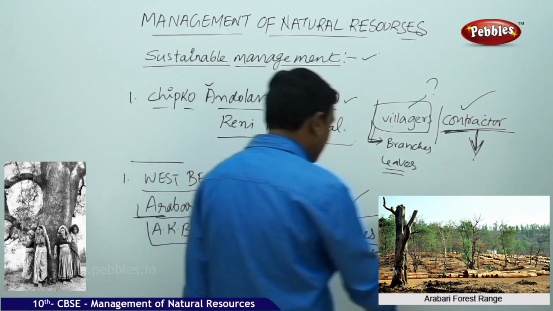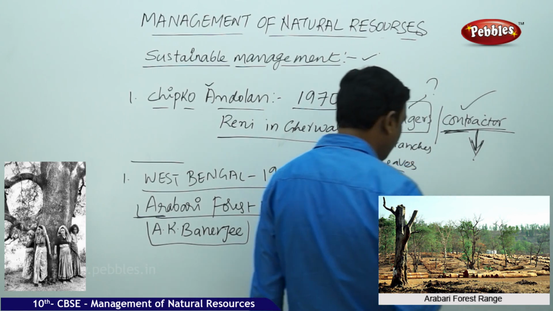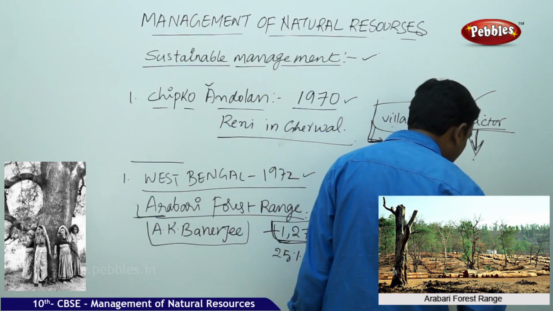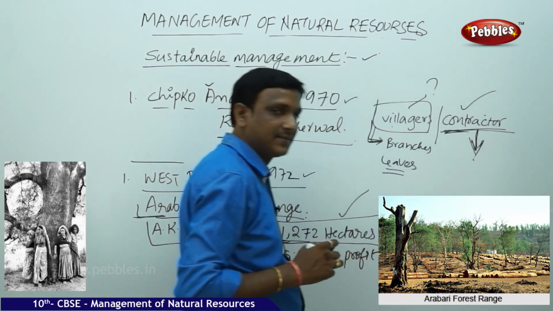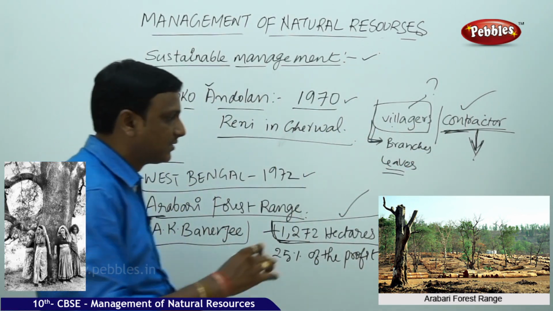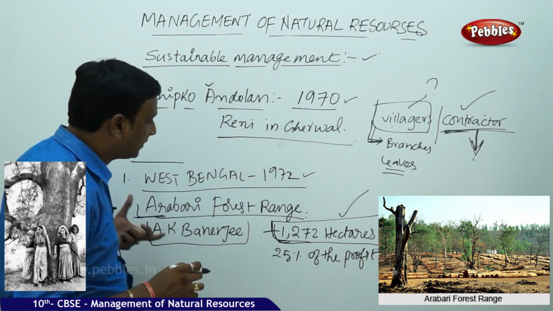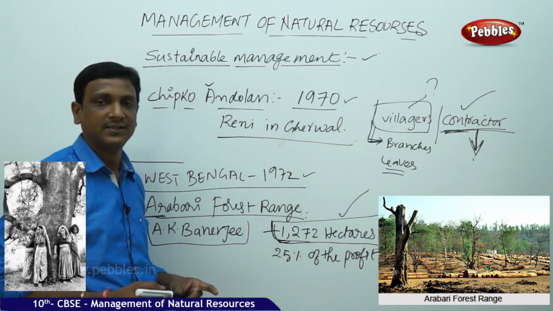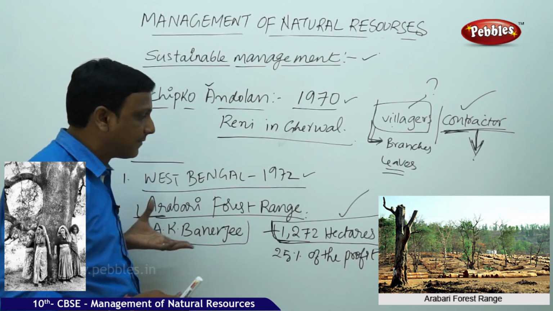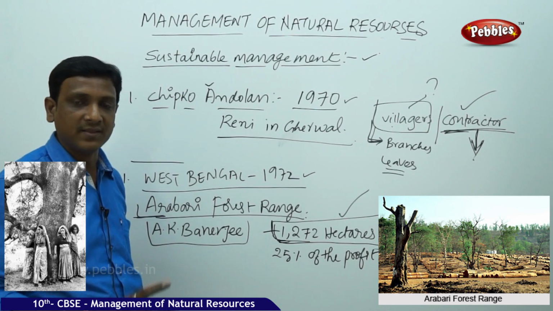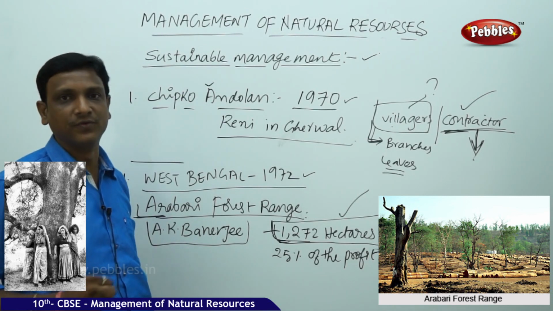It led to success in the year 1983. That forest area was worth 12.5 crores. Earlier it was useless. So that was the benefit obtained by the involvement of the local people. What we can learn from this incident is that engaging the local people in the conservation of the forest will be successful.